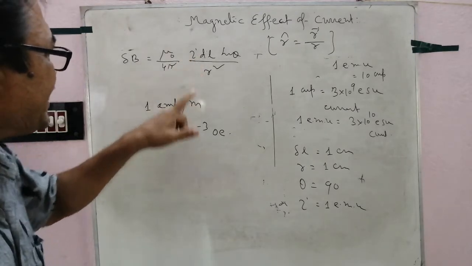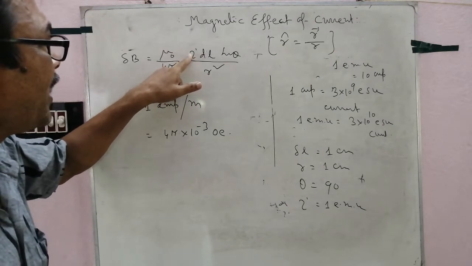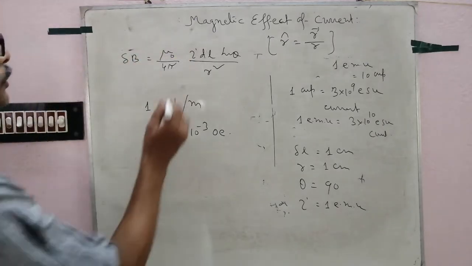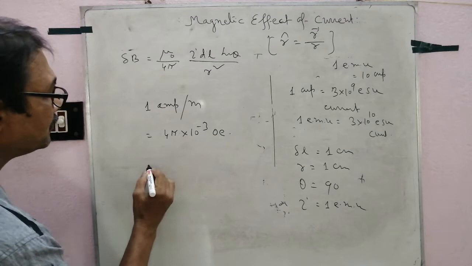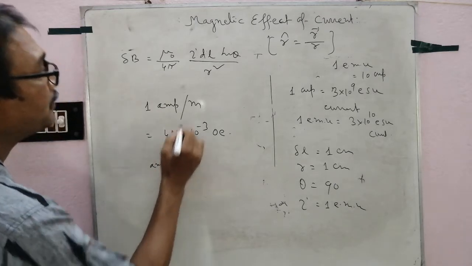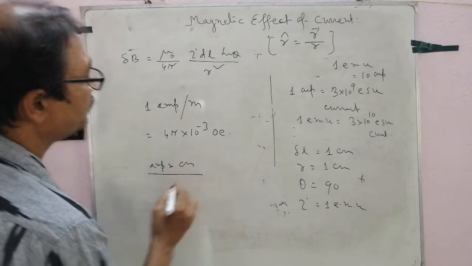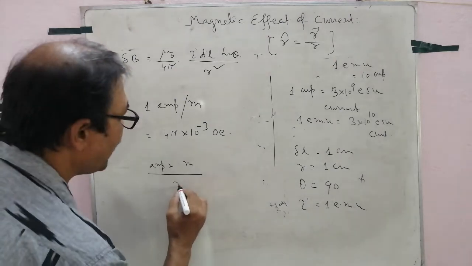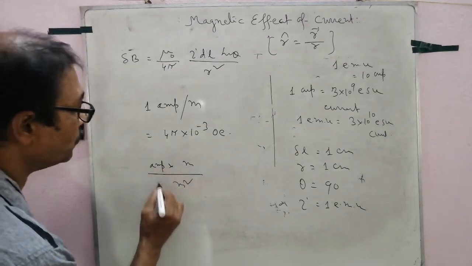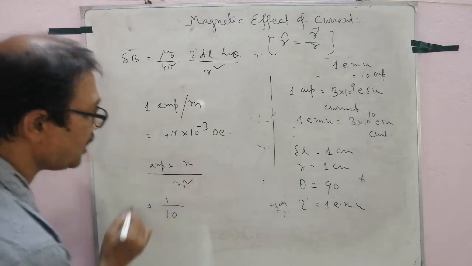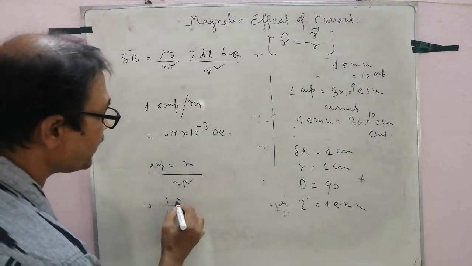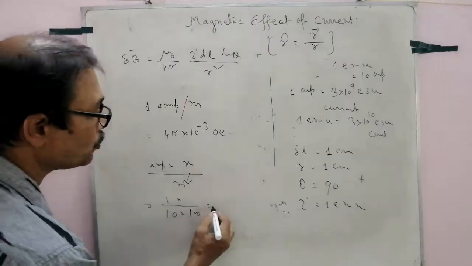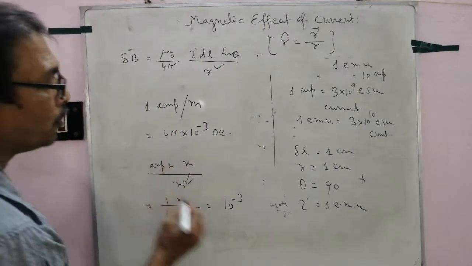If we place it, 1 ampere, and convert into EMU, follow: I ampere, delta L meter, by meter square. Convert into EMU. 1 ampere equals 1 by 10 EMU. Clear? Meter equals meter. 1 meter equals 100 centimeter. So 10 to the power minus 3 Oersted.